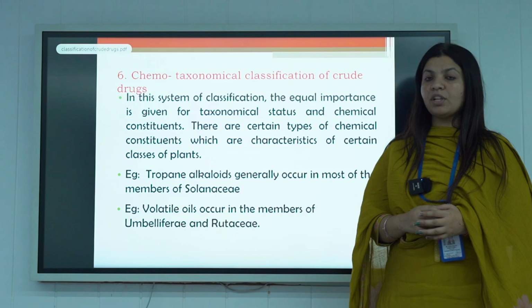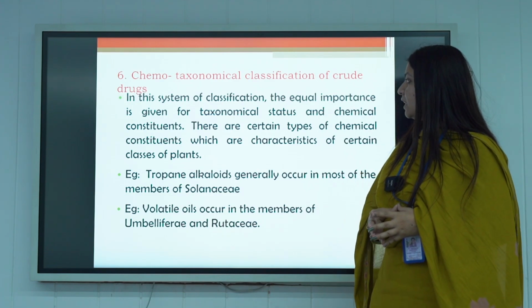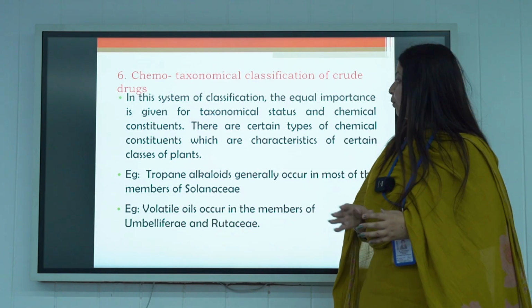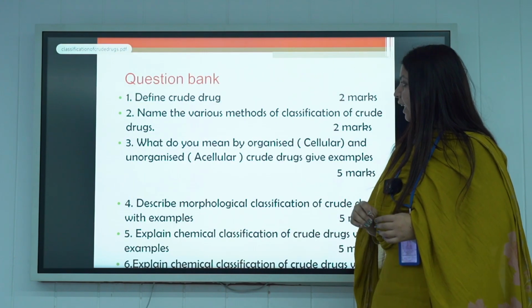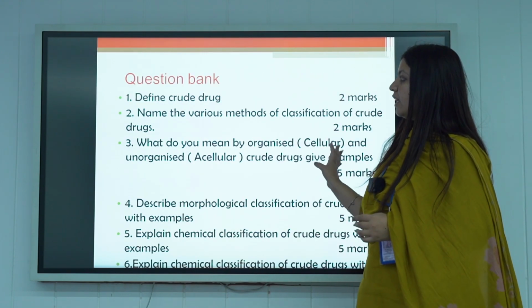So the next is chemotaxonomical classification. Chemotaxonomical means we have to give equal importance to both taxonomy and chemical components. For example, tropane alkaloids. And the next is the question bank.